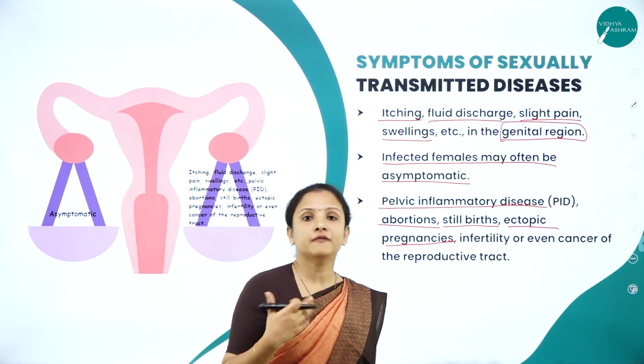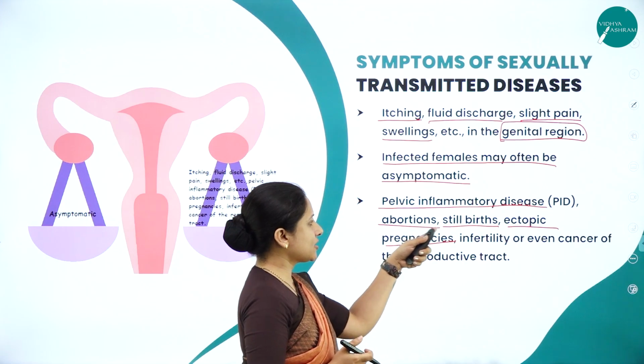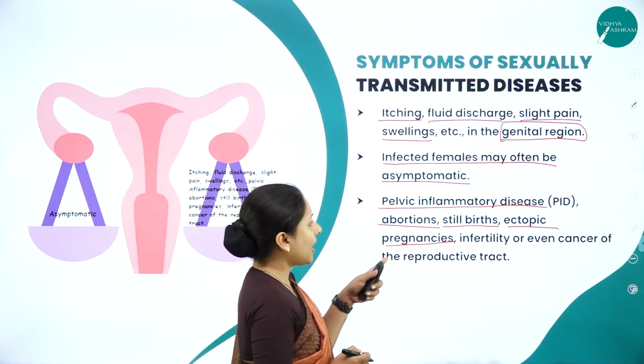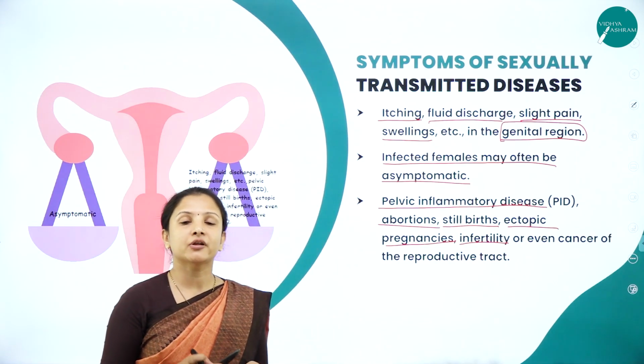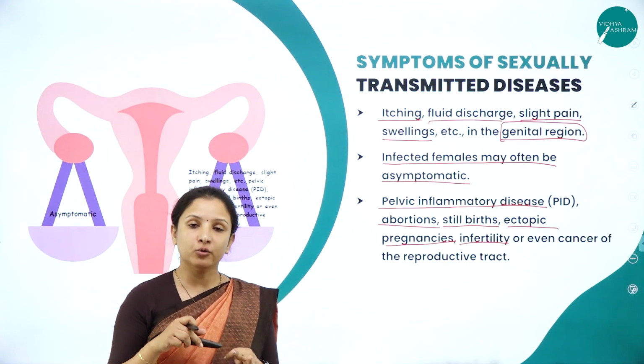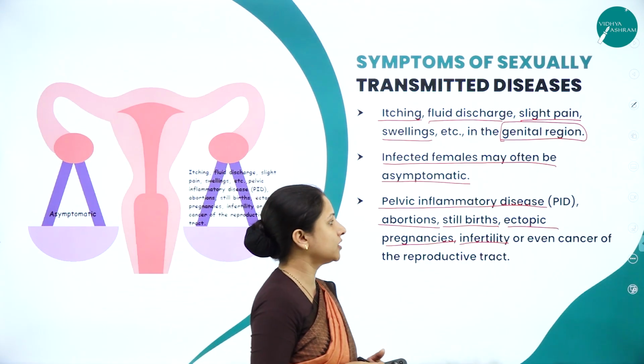That will lead to a lot of complications during childbirth. Therefore, it can lead to ectopic pregnancies, and it can lead to infertility. If it is not treated properly, then the uterus can get harmed, the fallopian tubes can get harmed, the ovaries can get harmed, leading to infertility.